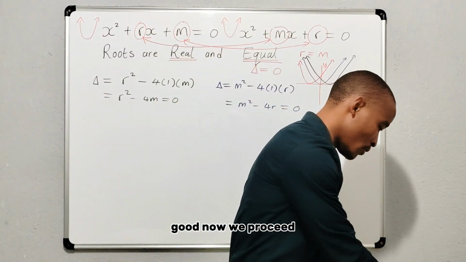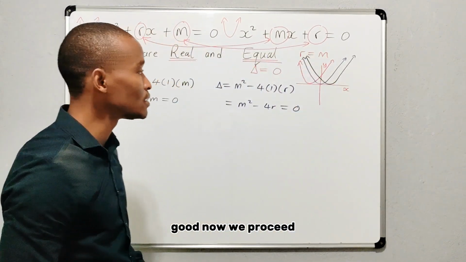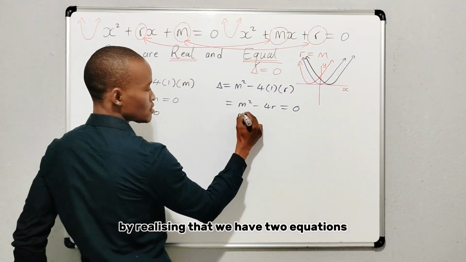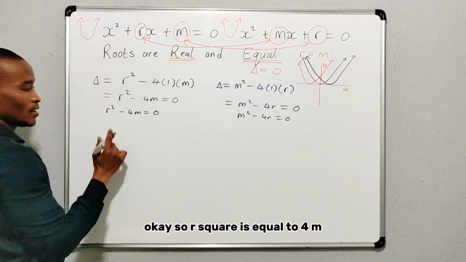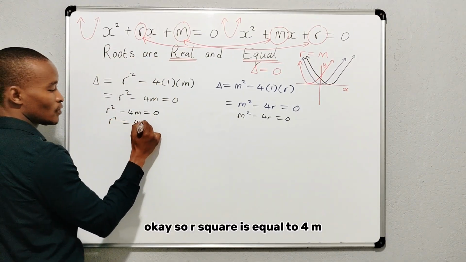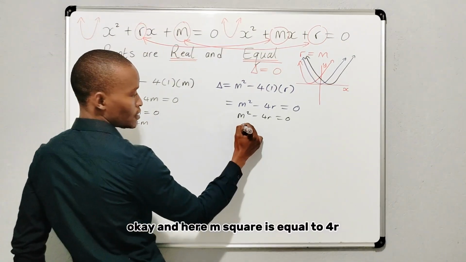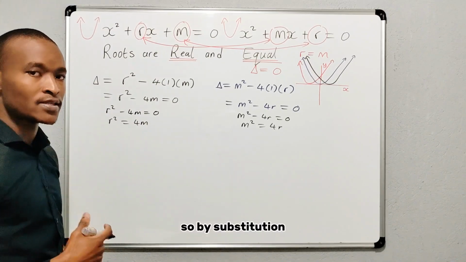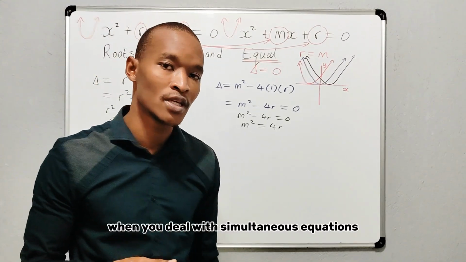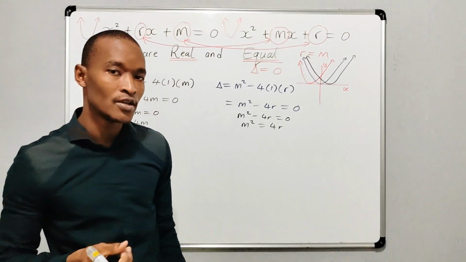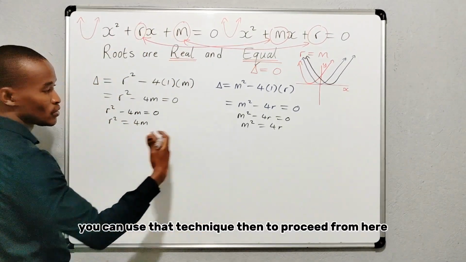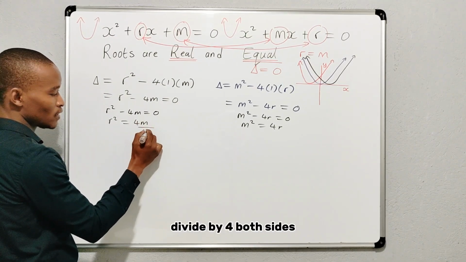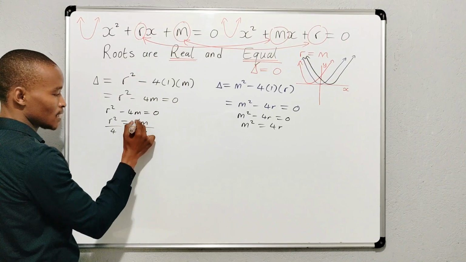Good. Now, we proceed by realizing that we have two equations with two unknowns. Okay? So r squared is equal to 4m. Okay? And here, m squared is equal to 4r. So by substitution as one of the techniques when you deal with simultaneous equations, you can use that technique then to proceed from here. Here we can make m the subject, divide by 4 both sides, okay?